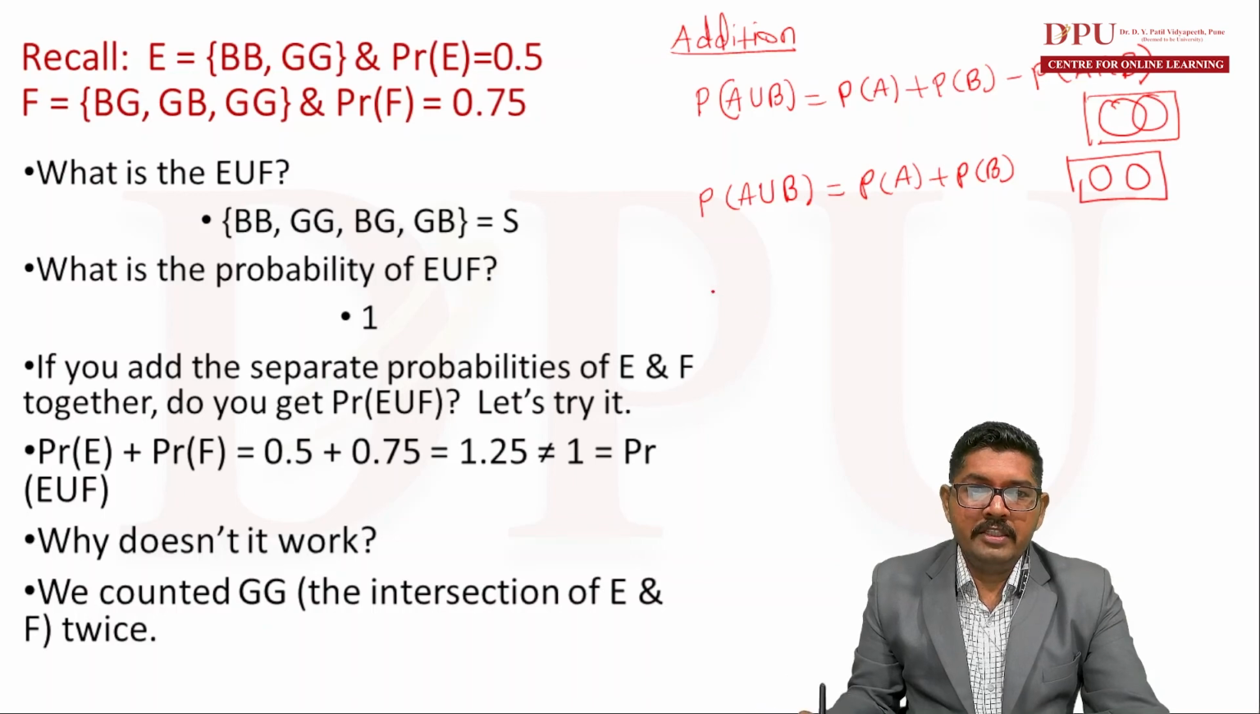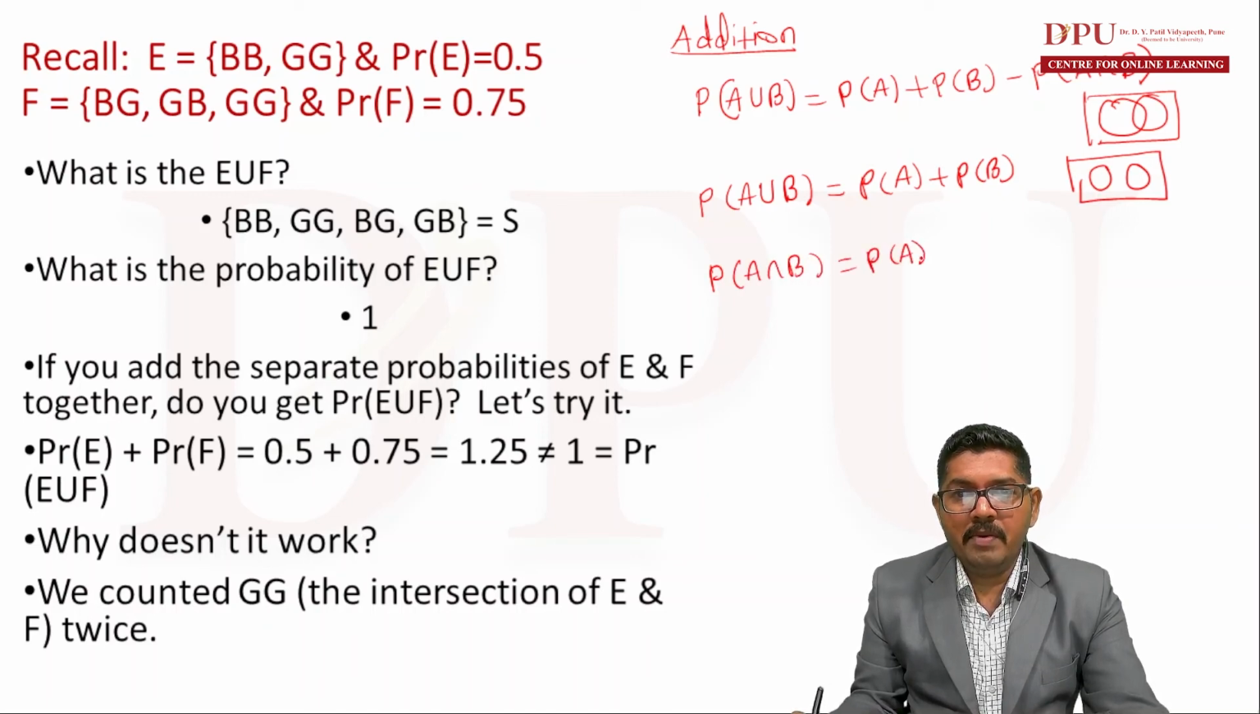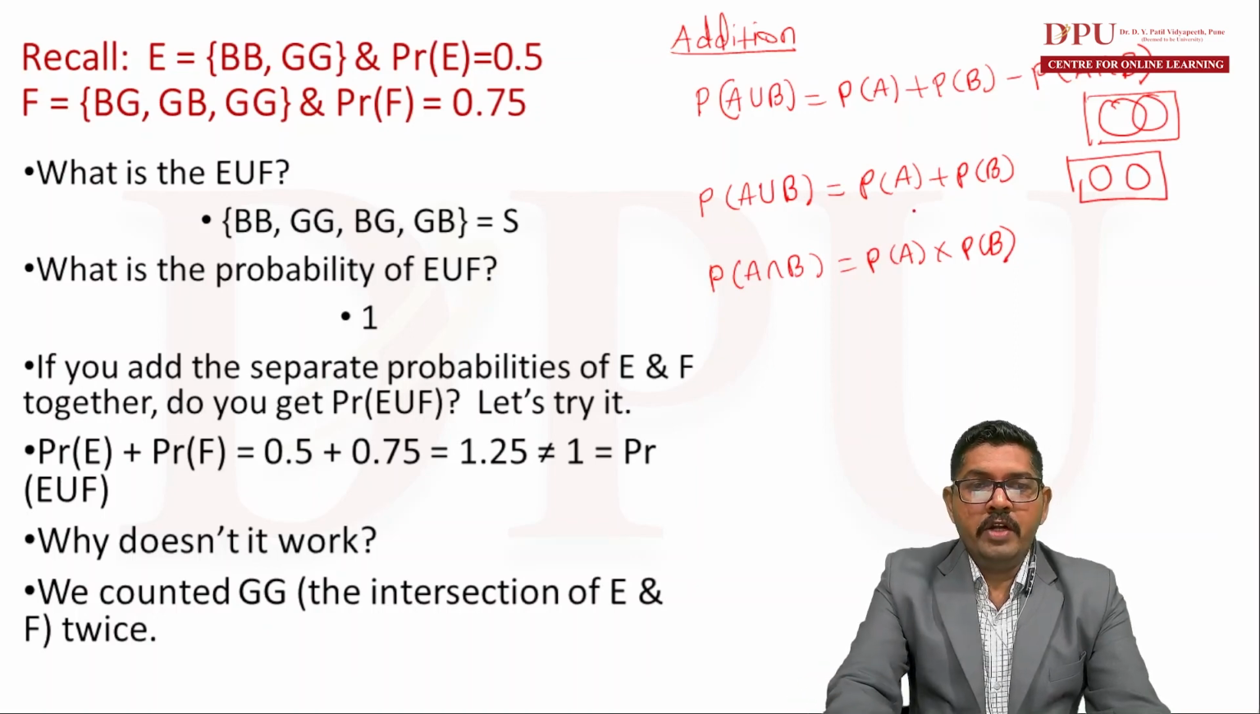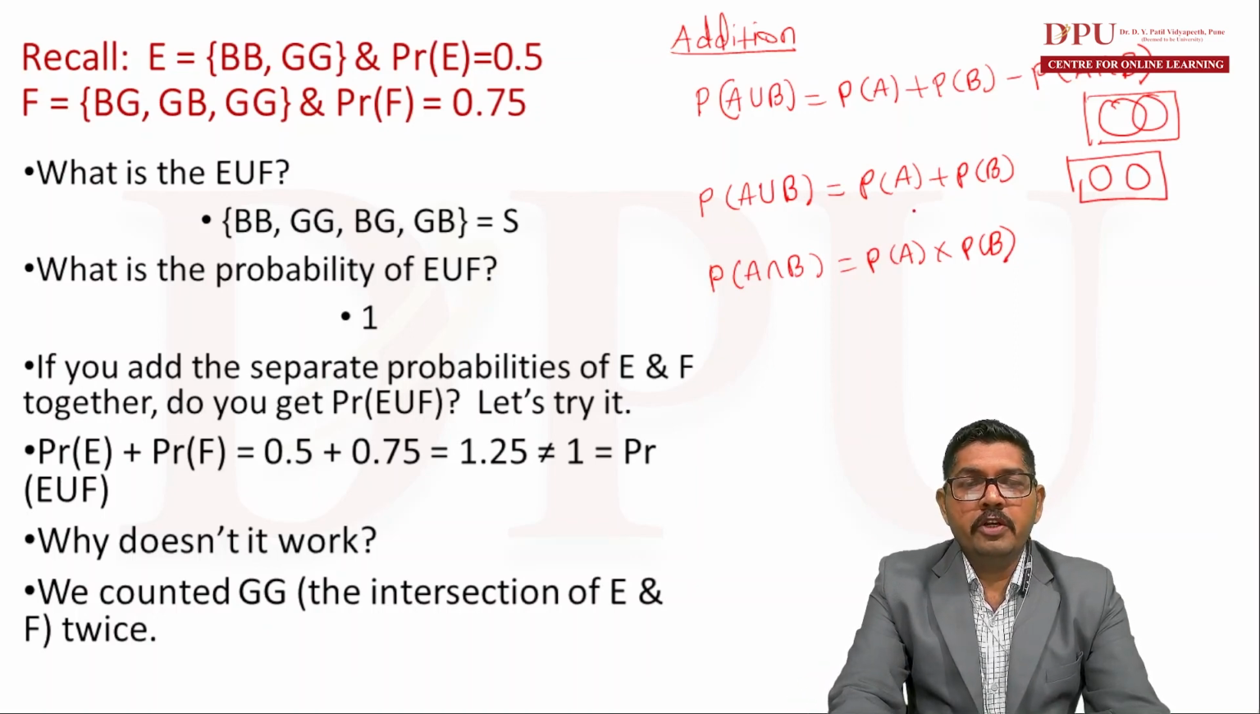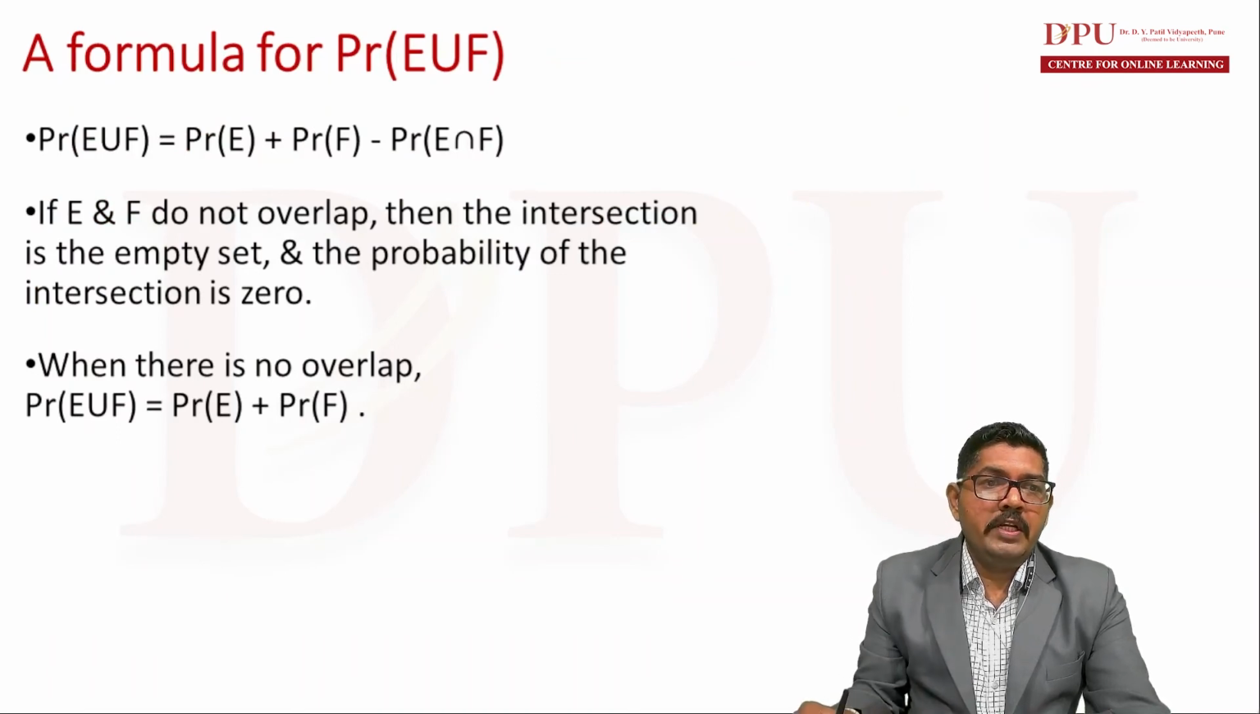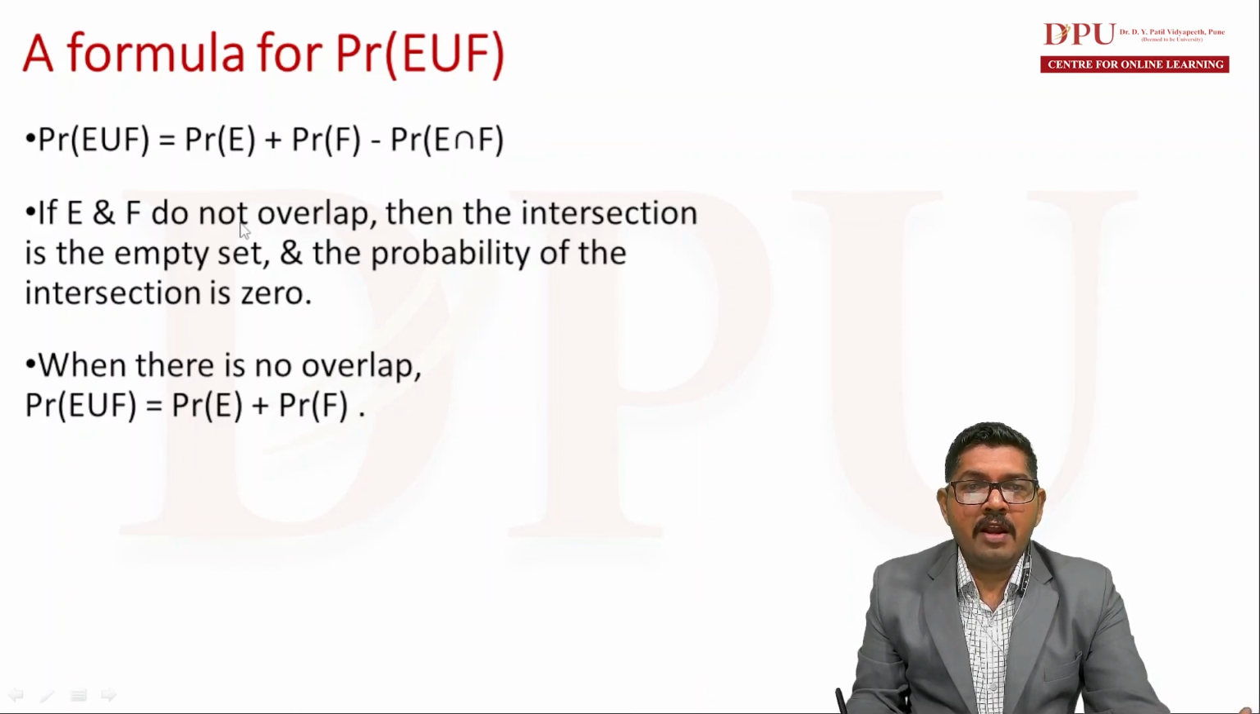Then there is the multiplication rule of probability. According to it, probability of A intersection B is equal to probability of A multiplied by probability of B. So this is about the addition rule and multiplication rule of probability. We have understood one example by using the complements and union of the sets as well. So the probability of E union F by the addition rule is equal to probability of E plus probability of F minus probability of E intersection F. If E and F do not overlap, meaning they are disjoint, in that case probability of E union F is equal to probability of E plus probability of F.